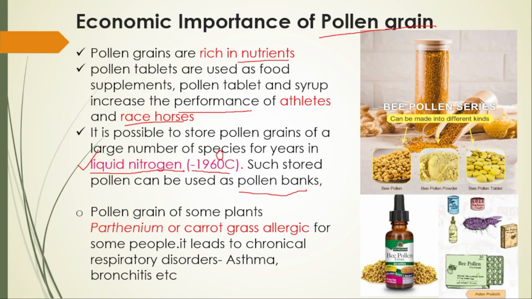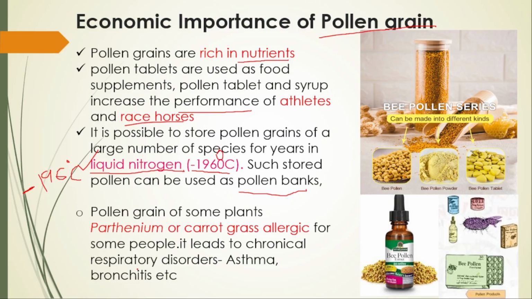This is not 190, it is 196 degrees Celsius, minus, keep in mind. And that place is called what? Pollen banks. Next, pollen grains of some plants, like parthenium and carrot grass, are allergic for some people.